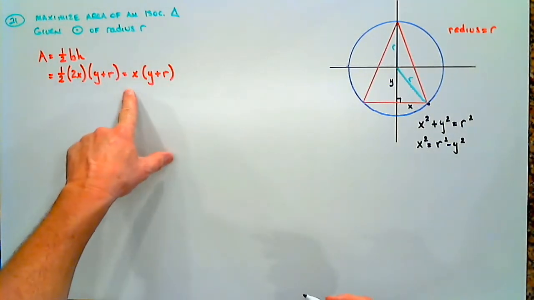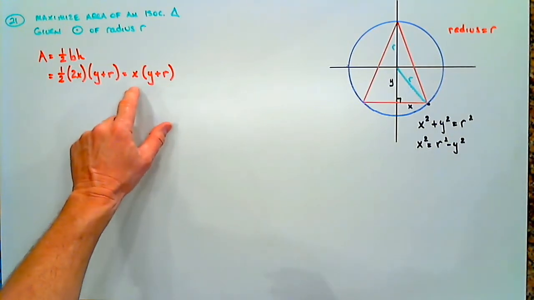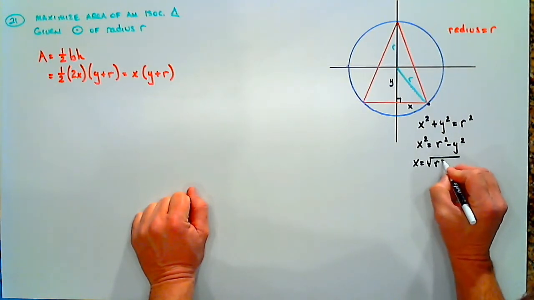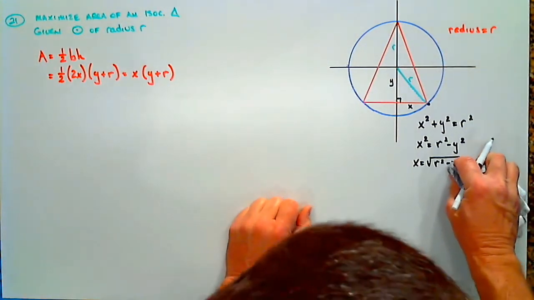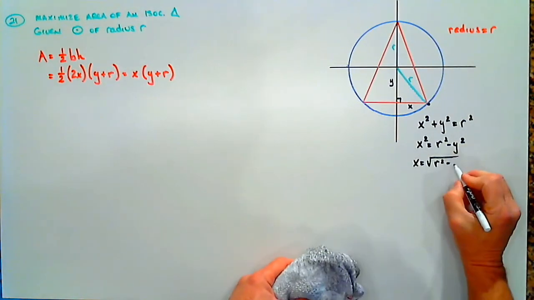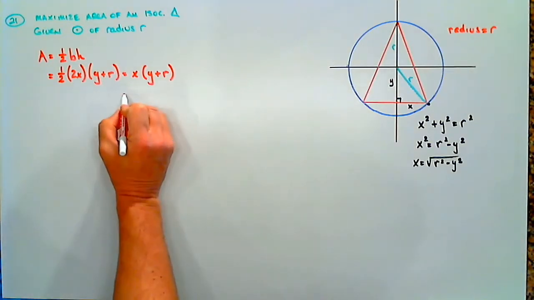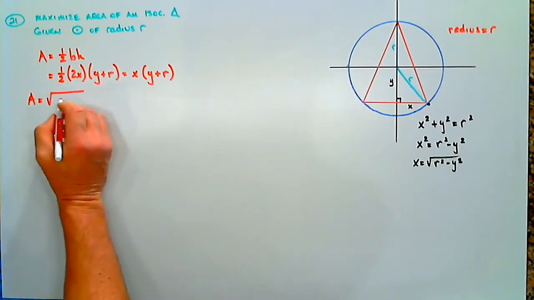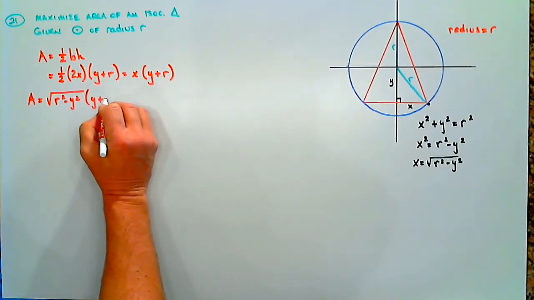We would like to get rid of one of these two variables. I'm going to eliminate the x. I don't want to eliminate the y, because the y is inside of this quantity y plus r. The x stands alone. So we get x equals the square root of r squared minus y squared. So we can rewrite our equation as area equals x, which is the square root of r squared minus y squared, times y plus r.